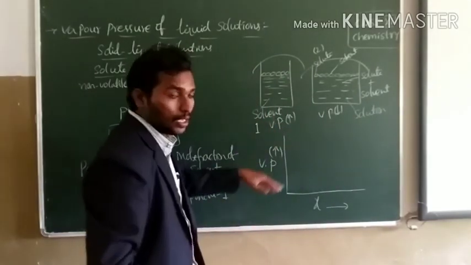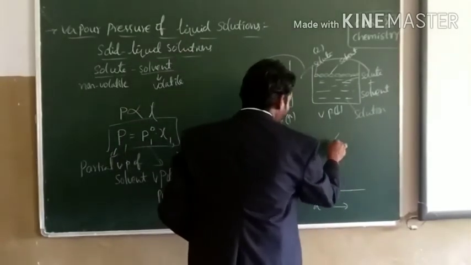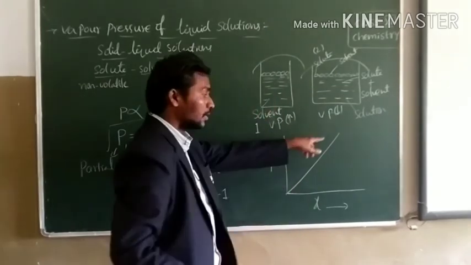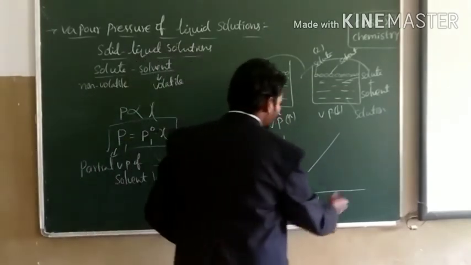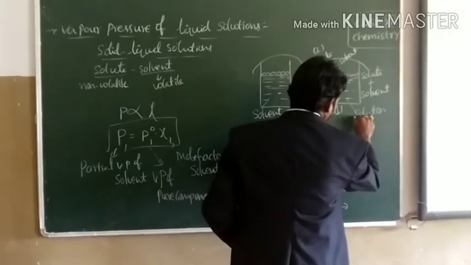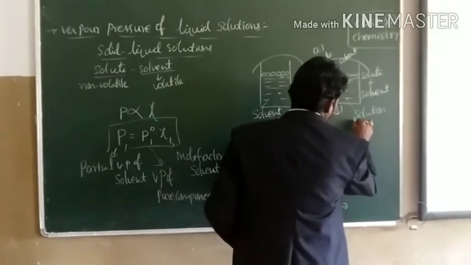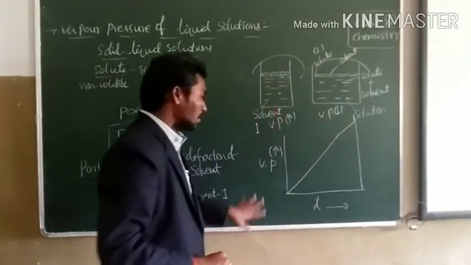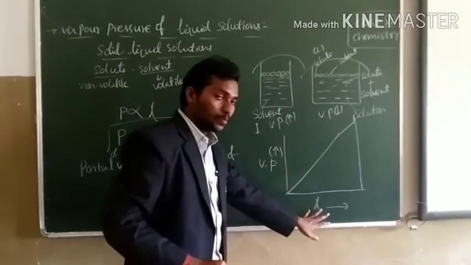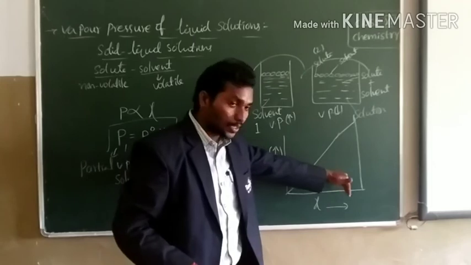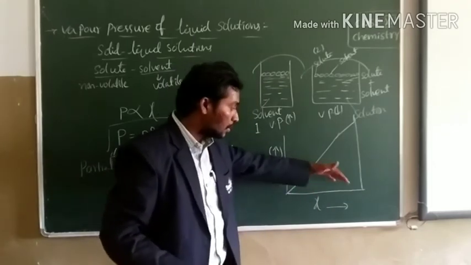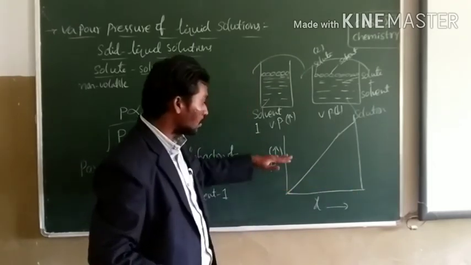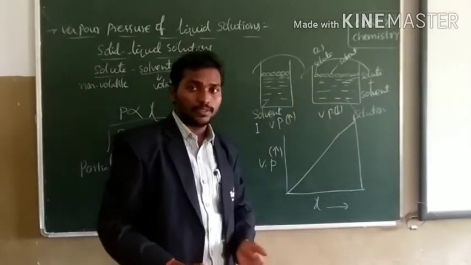Then the graph passes through the origin; we get a straight line passing through the origin. This is the relation between vapor pressure and mole fraction. When the mole fraction of the solvent increases, the vapor pressure of the solution also increases.